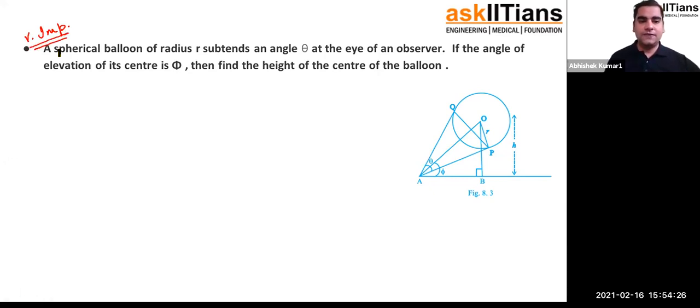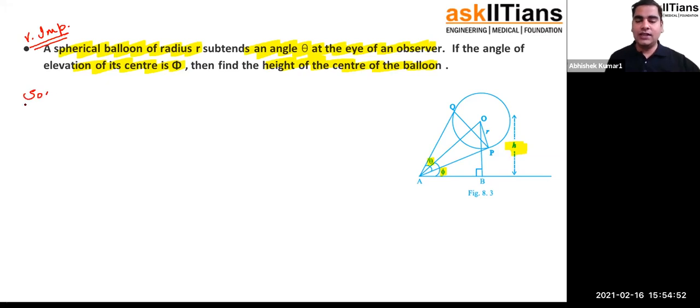This problem says a spherical balloon of radius r, this is the balloon, subtends an angle theta at an eye of observer. So this is theta angle, you can see. If the angle of elevation of its center is phi, this is phi, okay. Find the height of the center of the balloon. So basically we have to calculate this small h. Okay, that's what we have to calculate. So let's see how we can do it.